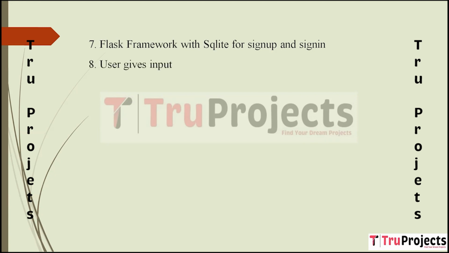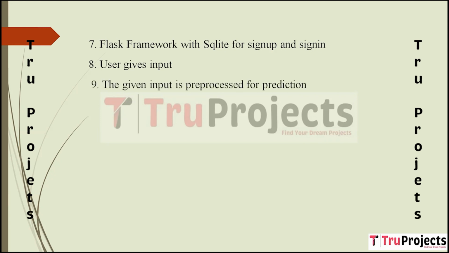User gives input. User input text, which is a crucial step in this project. Text input could be in the form of sentences, phrases, or paragraphs. This input serves as the basis for the emotion, sentiment, and intensity predictions that the system will generate.